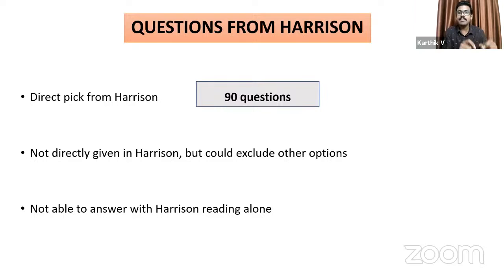But by saying that this is a direct pick from Harrison, it doesn't mean that all these questions are straightforward and easy. Some of these questions, like the stroke-in-evolution syndrome or the cardiac sarcoidosis, I've mentioned, even though they are mentioned in Harrison, the students are liable to miss those points on the first or even the second reading. So some questions even from these 90 straight picks were very difficult, because these are questions which may not seem important to you on first reading. So you could get it wrong.